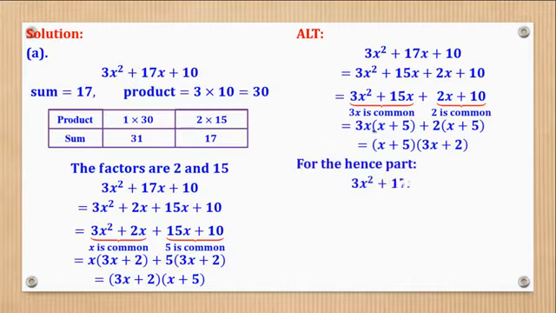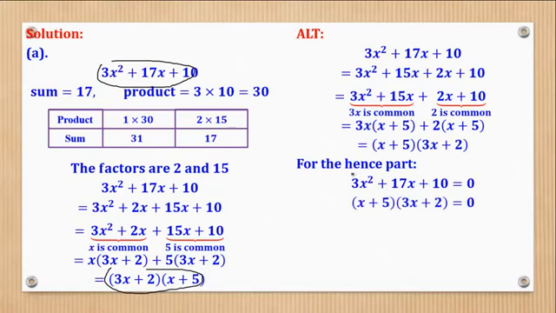Let's go to the hence part they wanted us to solve. Now we have realized that this is equal to this. Okay. So I'm going to replace where there was this, I'll put there this one because I factorized it. But because it is equal to 0, even here I'll put equal to 0. Then remember what we wrote in step 5 is that each term you put 0. Because for you to get a 0 here and it's a product, one of them should be a 0 or both. So either this is a 0 or this is a 0. That's what I shall write here.